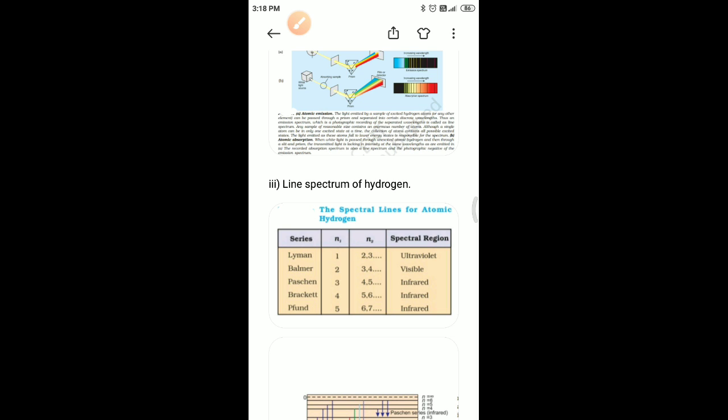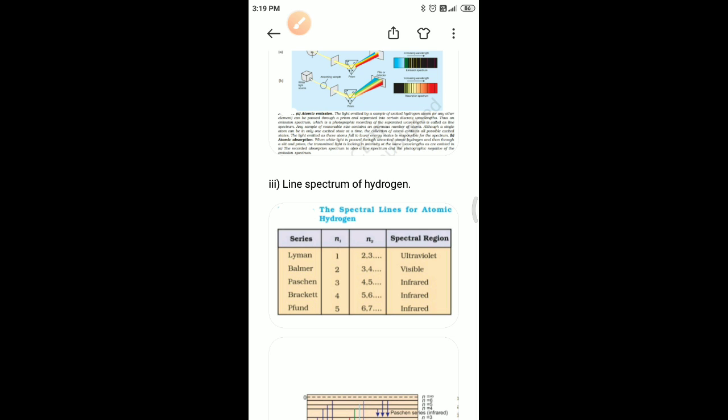Here n1 is 1, 2, 3 etc., and n2 is n1 + 1, n1 + 2, n1 + 3 etc. The value 109677 per centimeter is called the Rydberg constant for hydrogen.